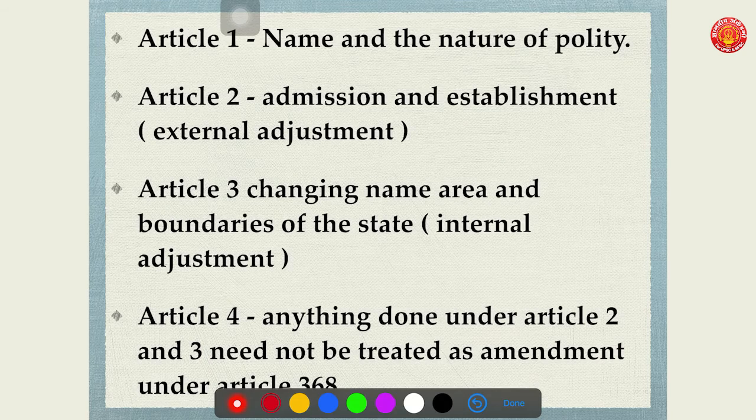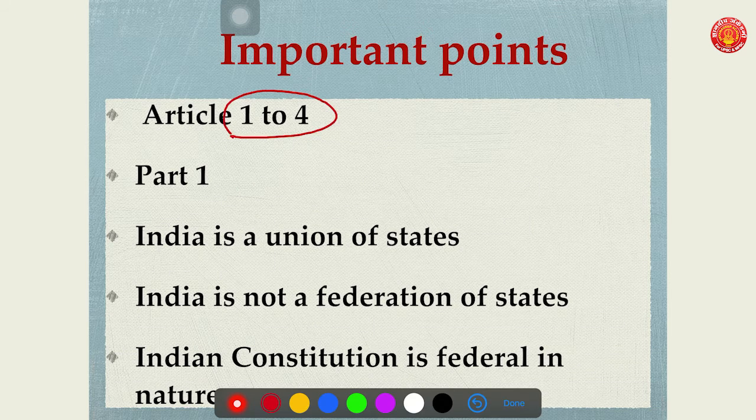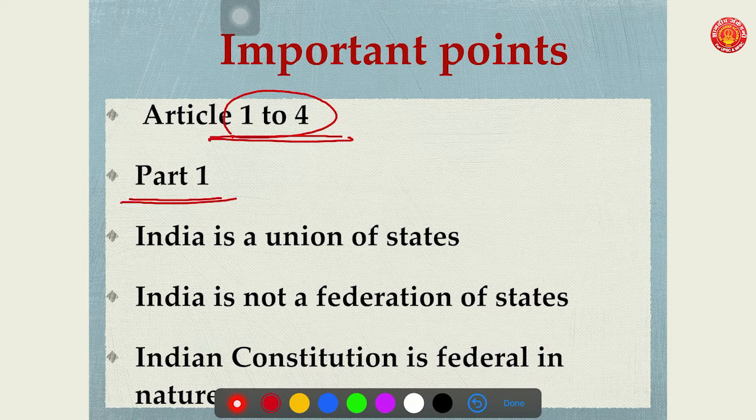Before moving further, I just want to give you a brief revision of everything that we have studied till today. The topic of Union and its Territory is given in Article 1 to Article 4. We are going to study all these four articles in detail. Second important thing, the topic is covered under Part 1 of the Indian Constitution. I told you the Indian Constitution is a book of fundamental laws. This book has various chapters and those chapters are called parts of the Constitution. So the first part means the first chapter, and this first chapter talks about Union and its Territory.